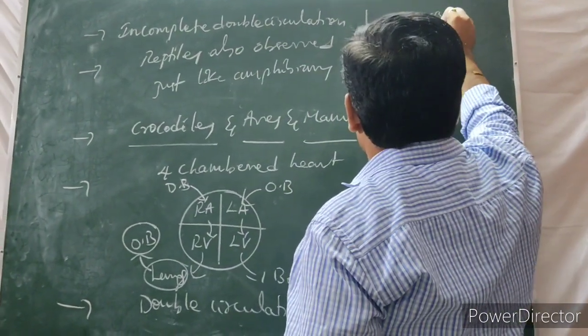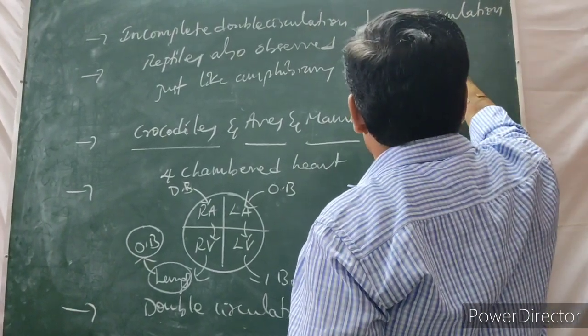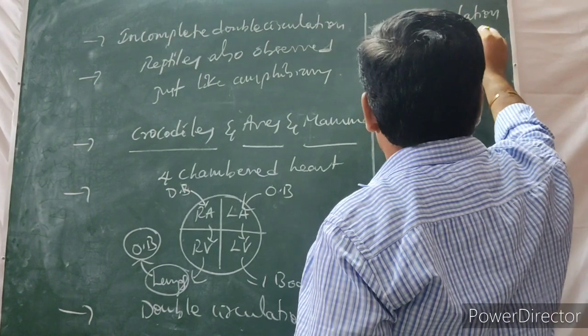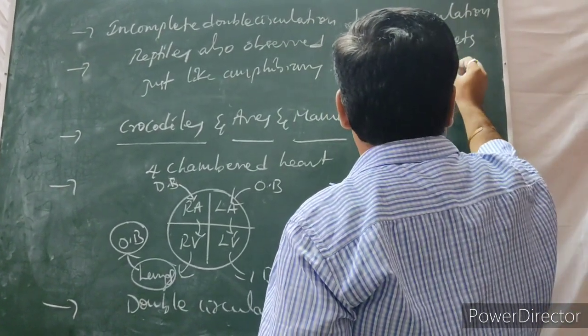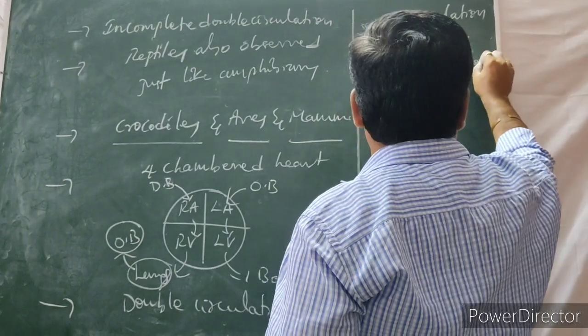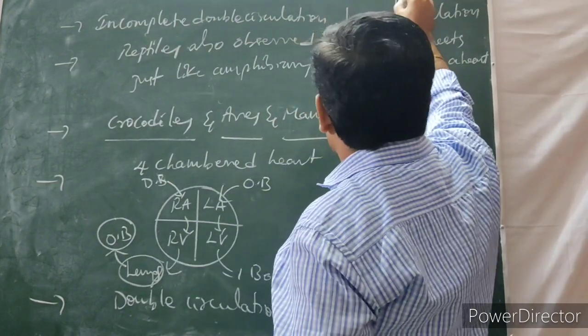In a circulation, blood passes twice through a heart. This is called the double circulation.